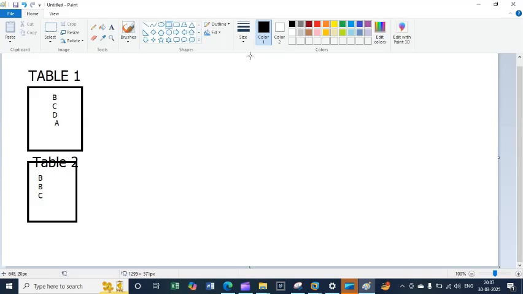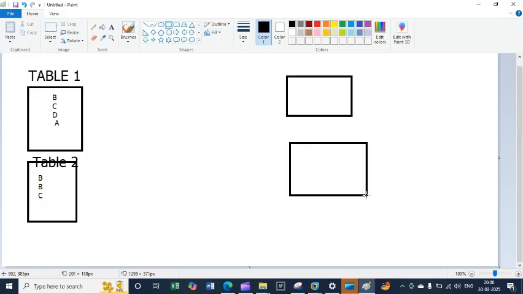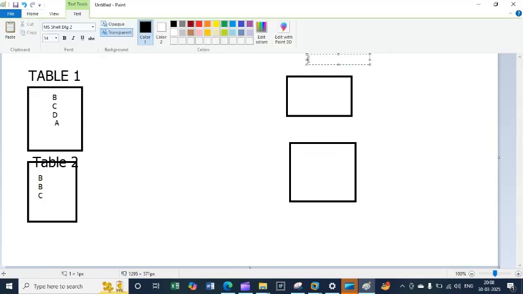I need to store the data so that one table has the unique data, and the second table has the duplicates. These are my target tables, TGT one and TGT two.